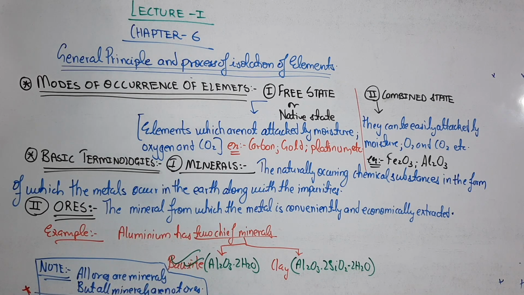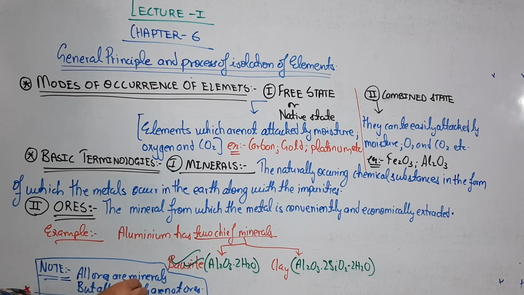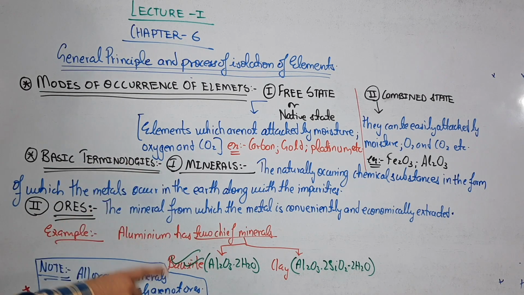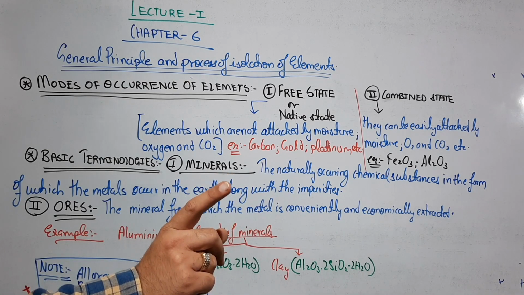Understood? So here we come across a simple conclusion that is given in the note. All ores are minerals. Bauxite is an ore as well as a mineral. But all minerals are not ores. Bauxite and clay are minerals, but only bauxite is an ore. Clay is not an ore of aluminium.